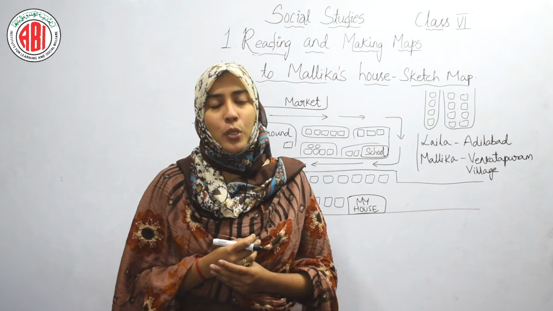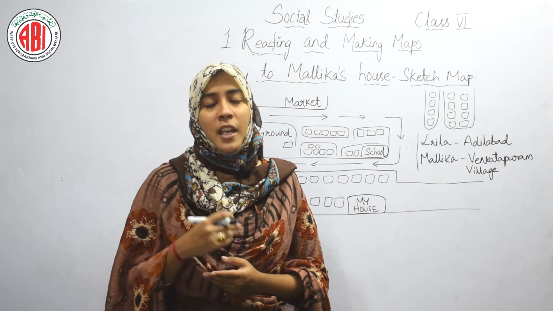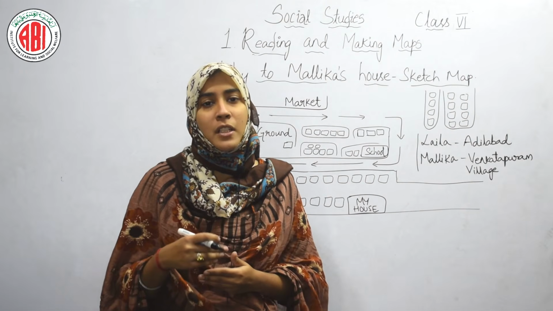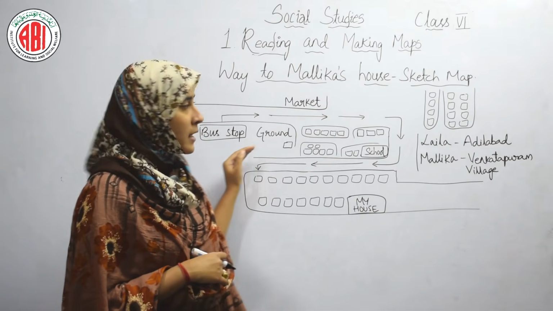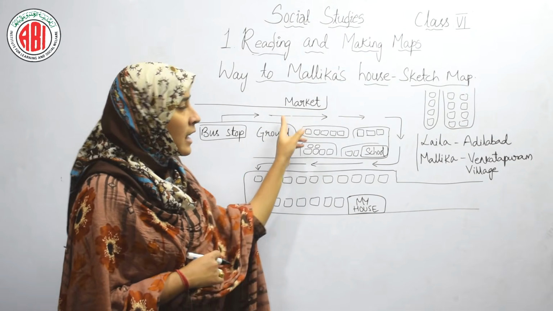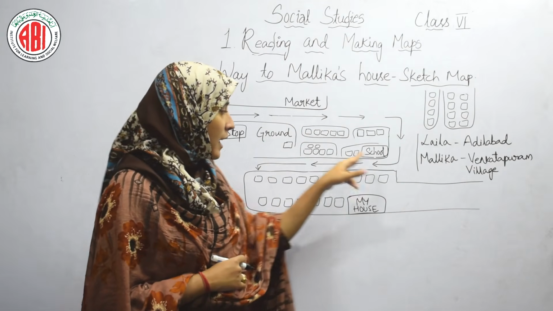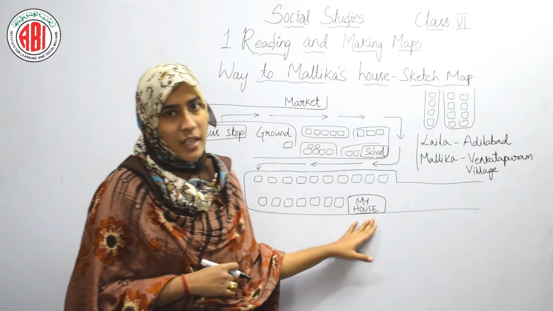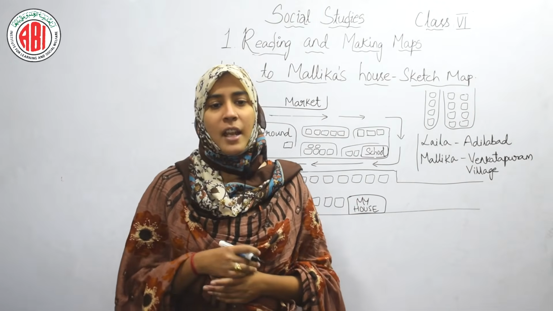Landmarks, I already told you that they are the famous places which are situated nearby your house so that it helps the person to find out the place easily. Here let's see what are the landmarks. The landmarks here are ground, then market, and from there she has to take the turn to school, and then from school she will reach Malika's house. So these are the turns and landmarks.